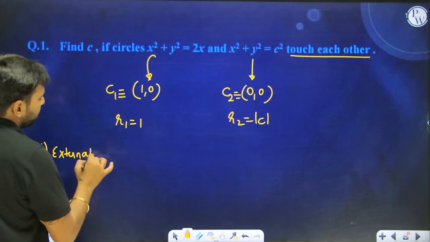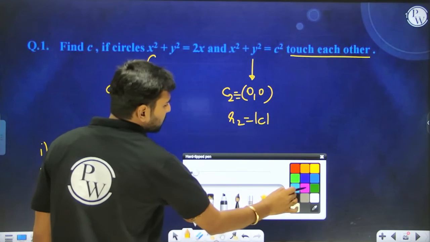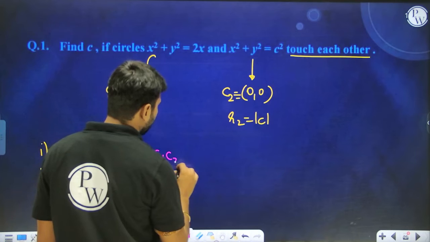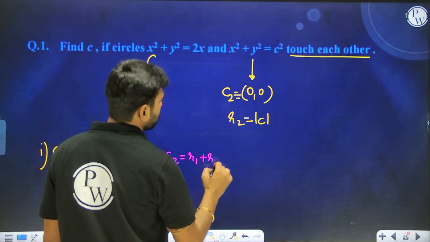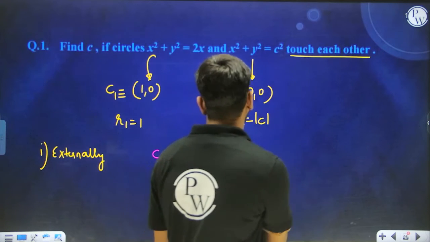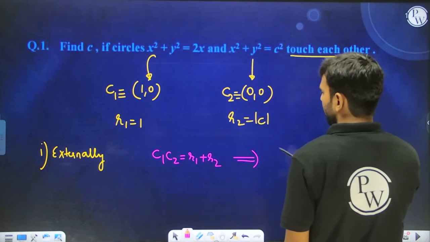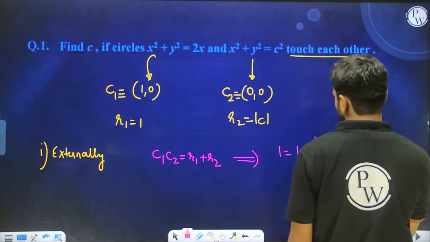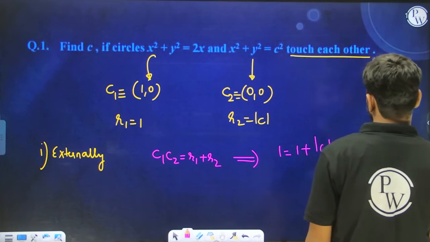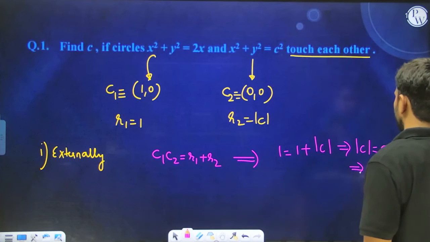Now the circles can touch each other externally as well as internally. If the circles are touching each other externally, then we can say that C1C2 will be equal to R1 plus R2. So C1C2, the distance between C1 and C2, can be represented as 1, and that equals 1 plus mod of C. So over here mod of C is equal to 0. So this is one thing, that is C equals 0.